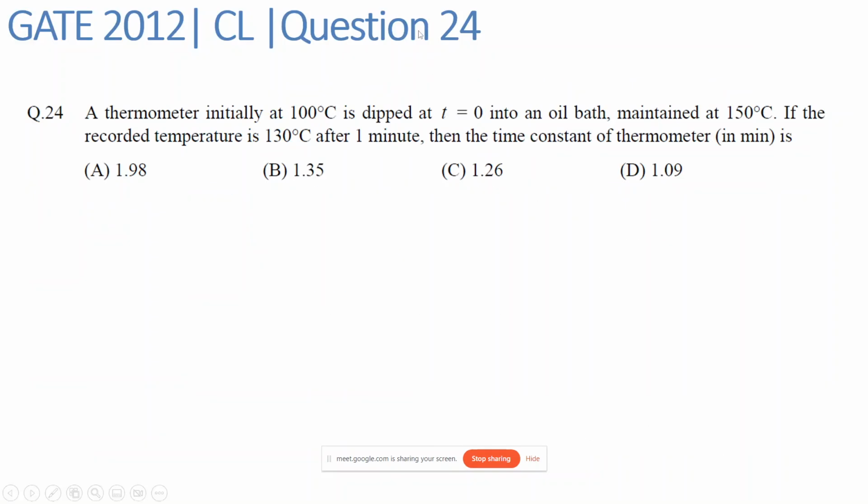So the first question that we are discussing right now is from GATE 2012, question number 24, and the subject is process control, which we have started from today. The question is, a thermometer initially at 100 degrees Celsius is dipped at t equal to 0 into an oil bath maintained at 150 degrees Celsius. If the recorded temperature is 130 degrees Celsius after 1 minute, then the time constant of the thermometer in minutes is dash. So in this given question, we have been